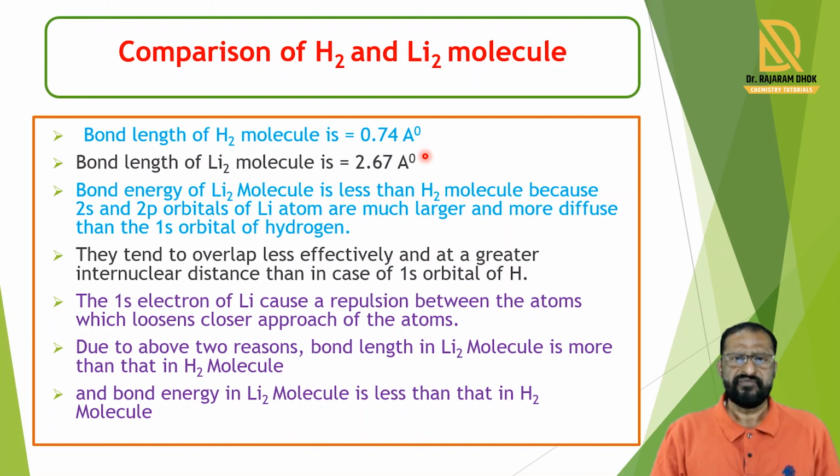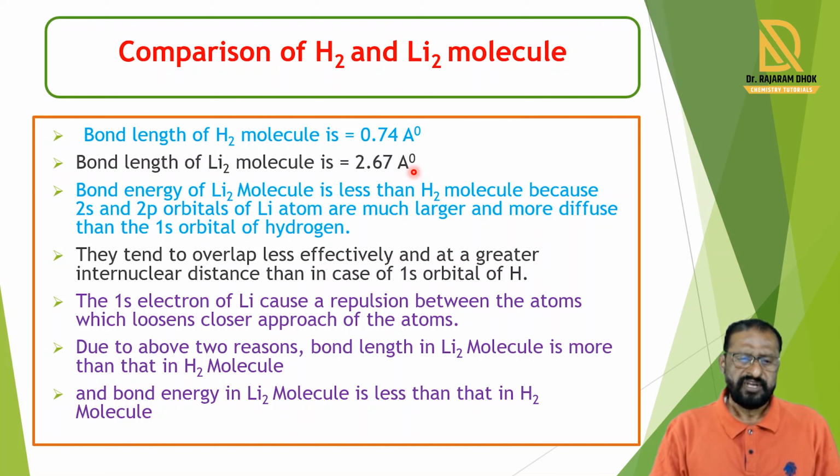In lithium both 1s and 2s shells are present, so the lithium molecule bond length is larger, and this bond length also affects the stability of that molecule. When there is less bond length, both atoms are close to each other. In the case of lithium, the bond length is more, so both atoms are somewhat away from each other.